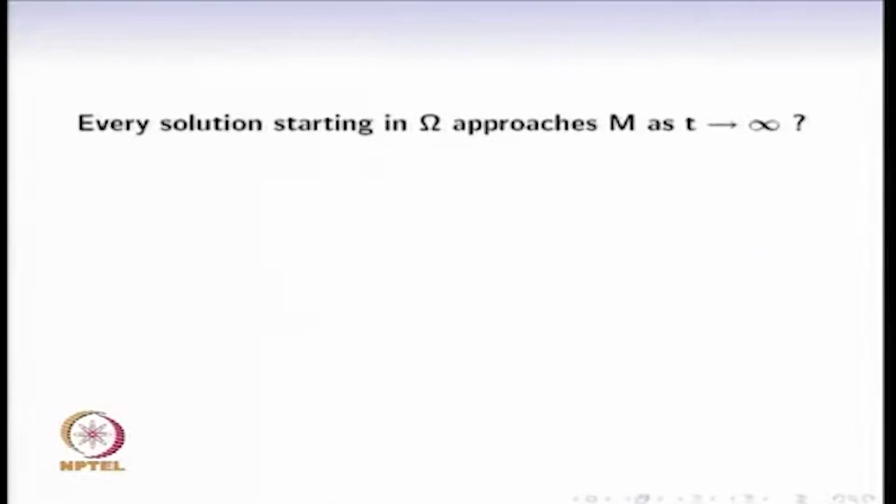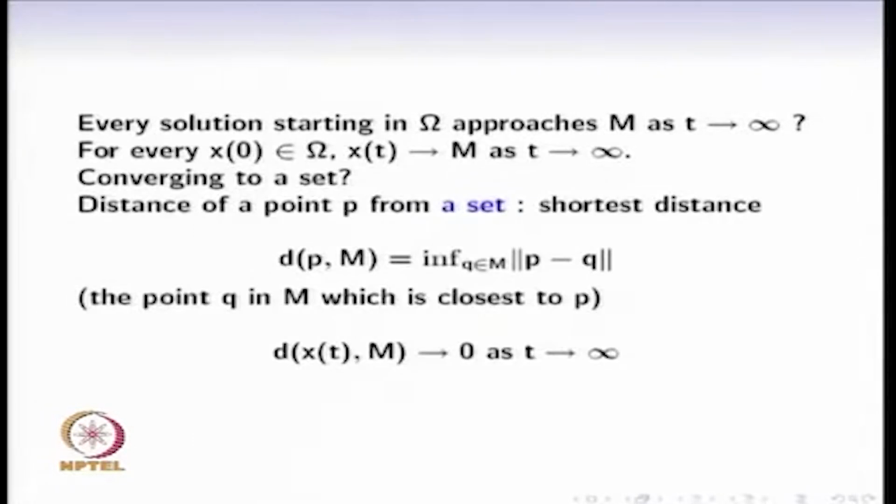So approach a set, we had seen this as a definition. So what the LaSalle's invariance principle says is that every solution starting in the set approaches M. In other words, for every initial condition the trajectory converges to M. What is the meaning of converging to a set? The distance of a point P from a set is defined as the distance of P to different points in M, and the shortest such distance.